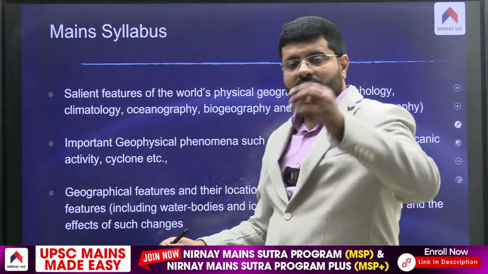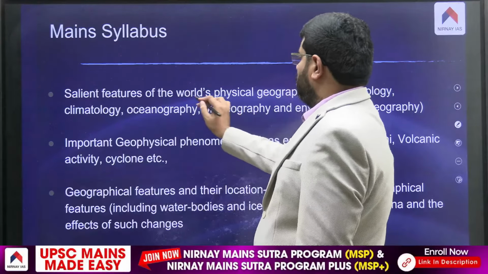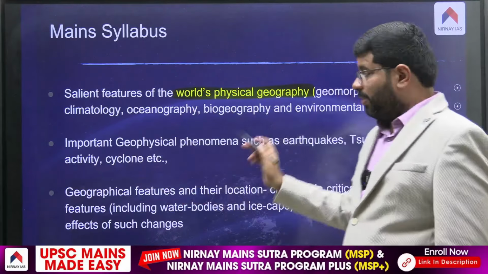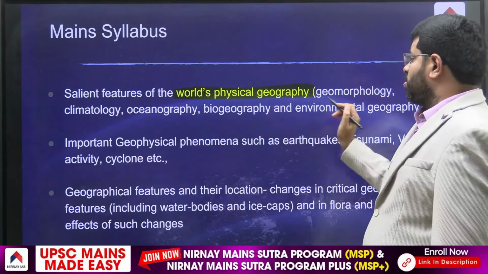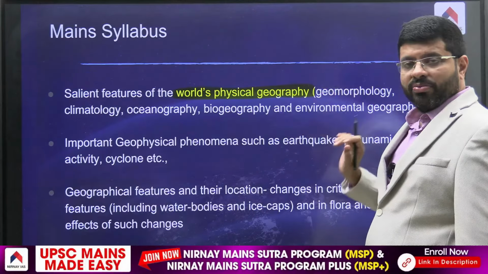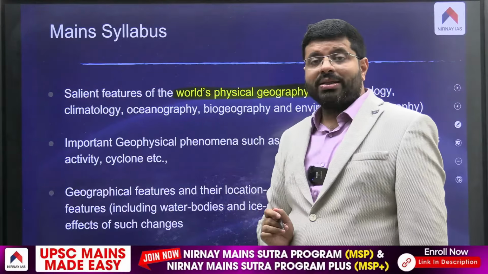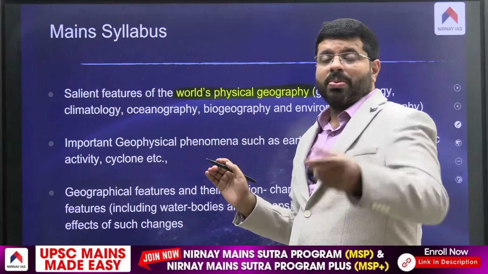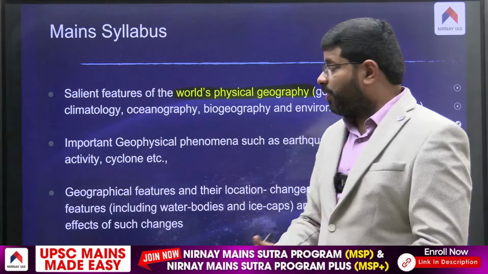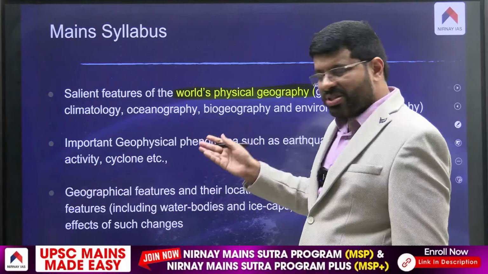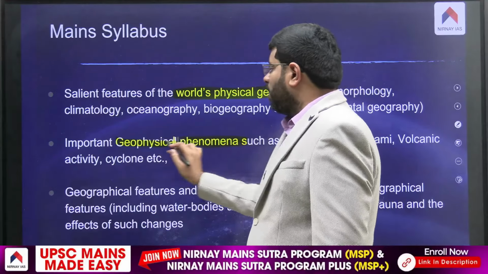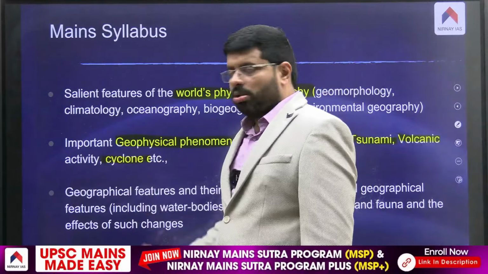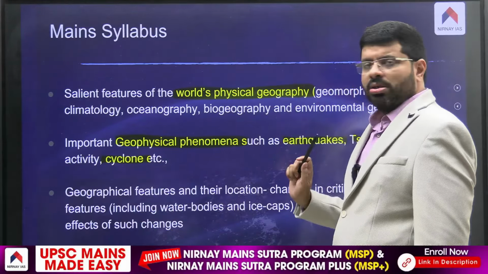For example, if you get into the detailed syllabus portion, that is what we call salient features of the world's physical geography. We will discuss what is geomorphology, climatology, oceanography and all. This is the theme, as per the mains. Then they have said, yes, you study world physical geography, plus, please give special significance to these points. UPSC itself is saying: important geophysical phenomena, earthquakes, tsunamis, volcanoes, cyclones. Is cyclone not part of climate, physical geography?